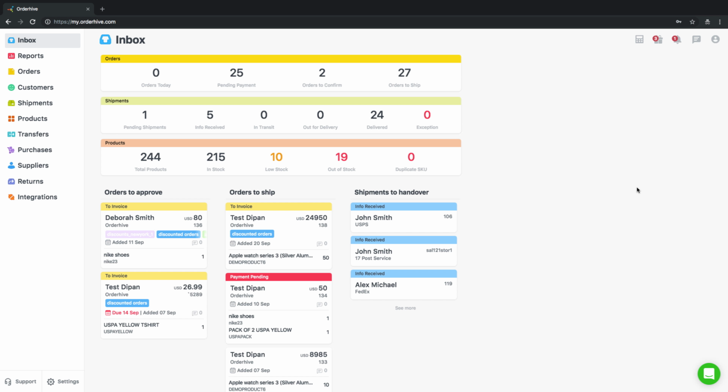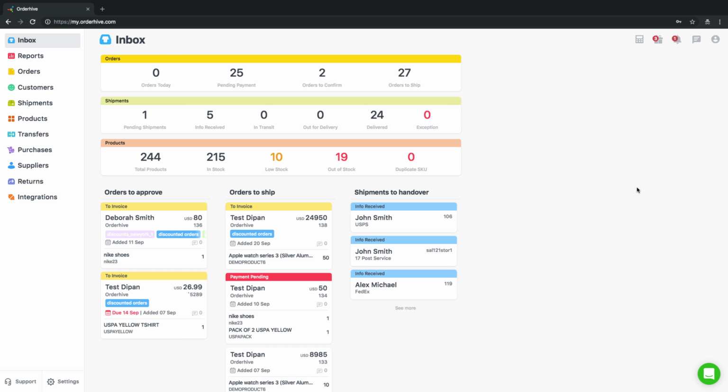Bundling of complementing or similar products into a packaged deal is an excellent way to boost sales and inventory movement. Nothing better if your inventory management system enables bundling of products and hence facilitates bundled orders and shipment tracking. In this video, let's understand how to create a product bundle in your Orderhive offline store.